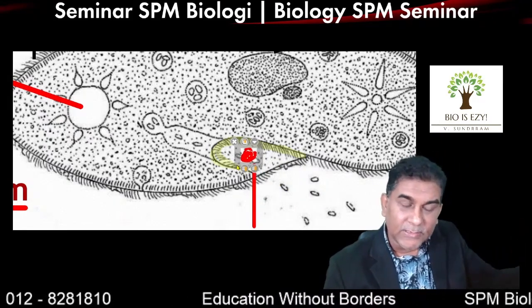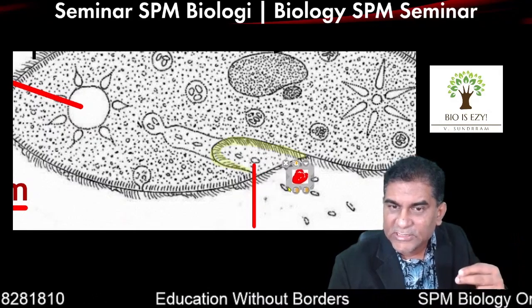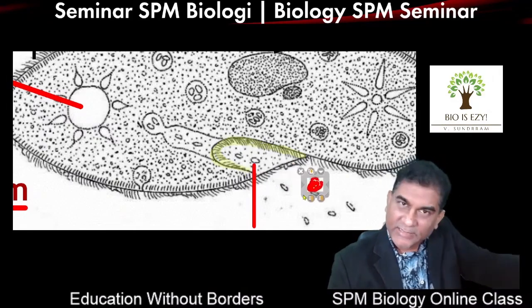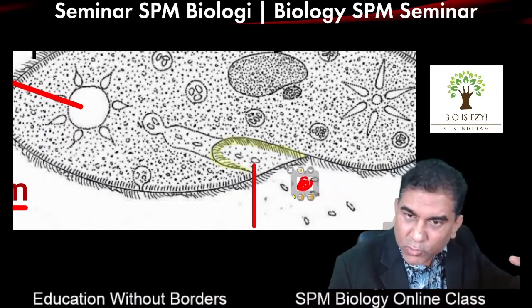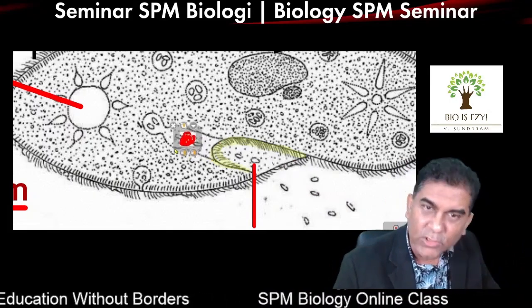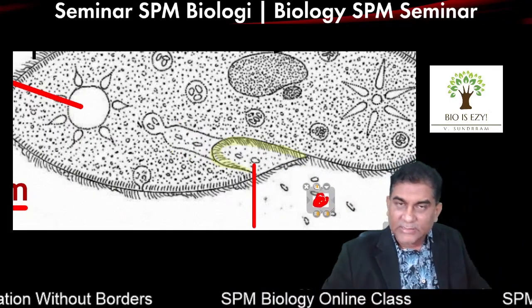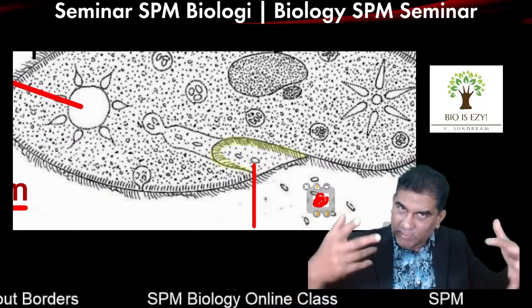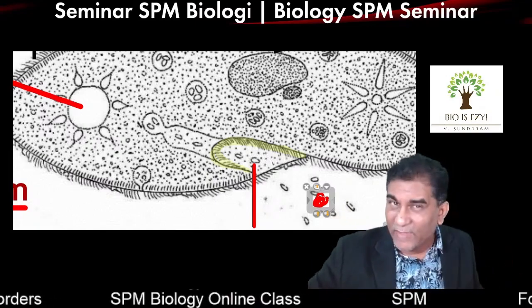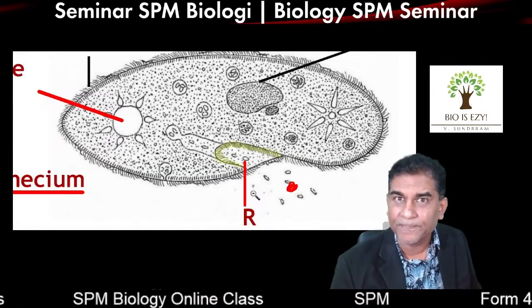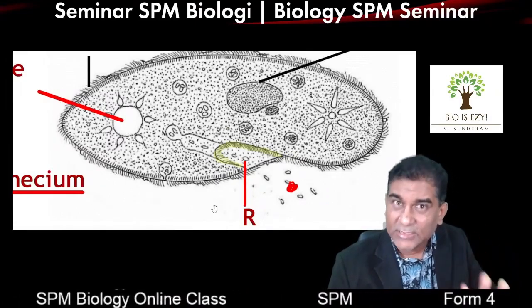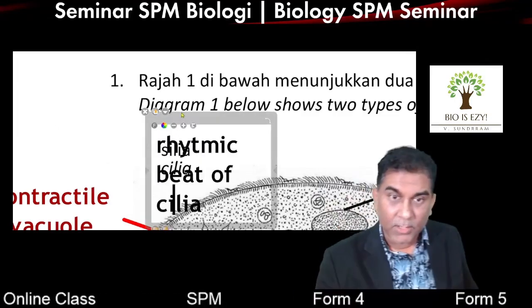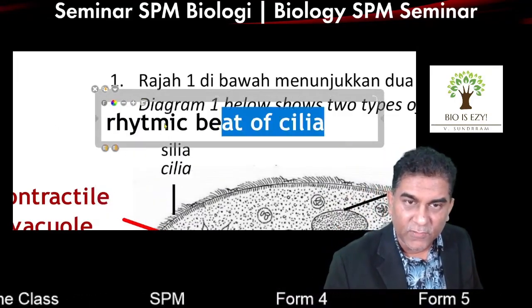The word the textbook uses is that the food is propelled into the oral groove. It means they're sucked into the oral groove. When they come too close, the food will be sucked into the oral groove. To create the suction force, to pull the food into the oral groove, the cilia is always beating. If you have any question related to paramecium, you need to use this phrase: rhythmic beat of cilia.